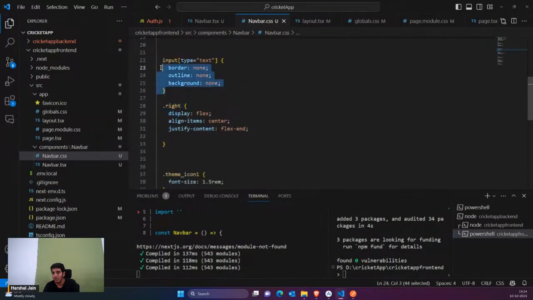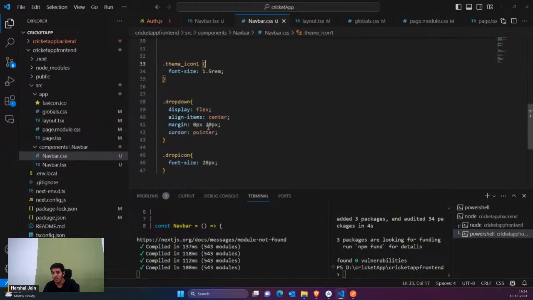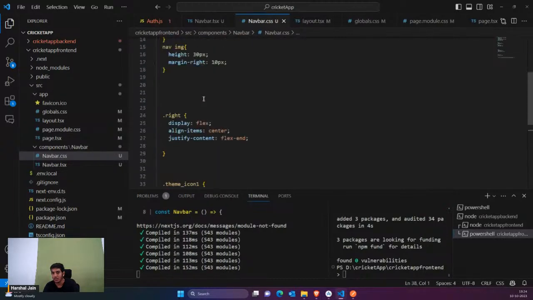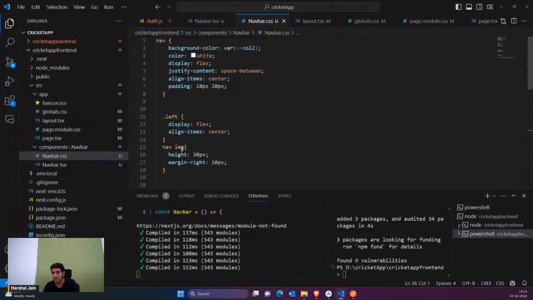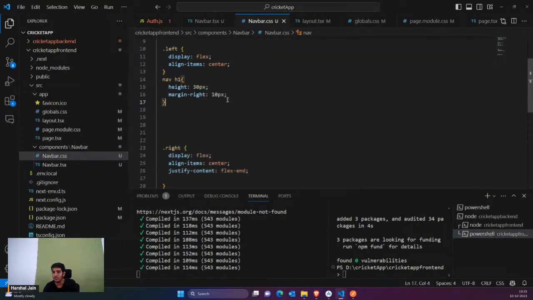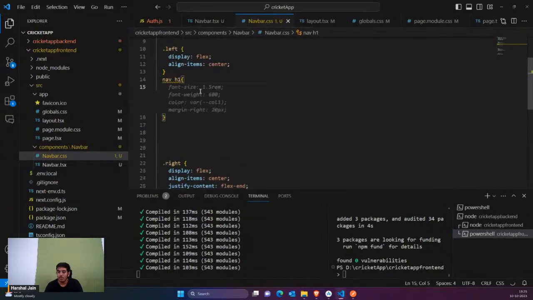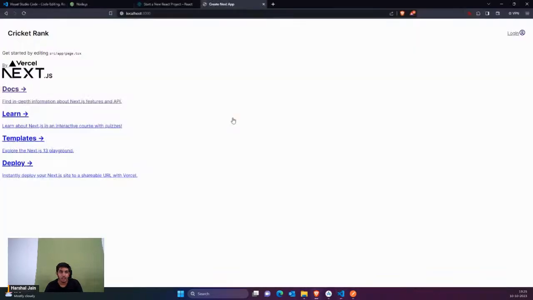we don't have the input container. Okay, and what else? We don't need this, we don't need this. And what else? I would just say that since we have an h1 tag, we don't need this color. Since we have the h1 tag, I would just say that we have some styling for the h1 tag. That's it. So you can see this is the h1 tag, and this is a login button.